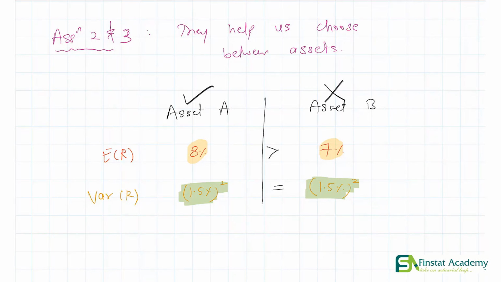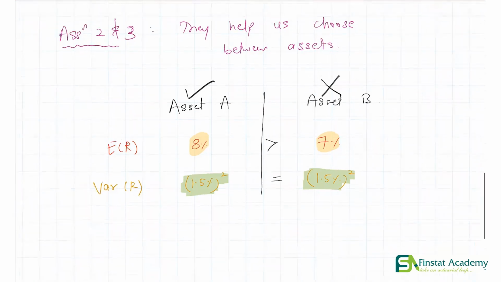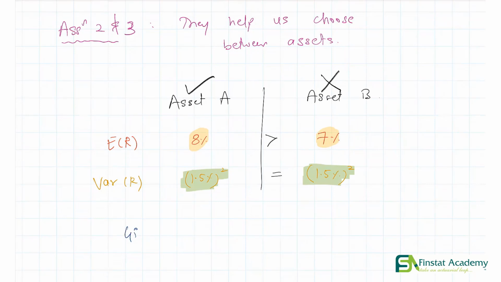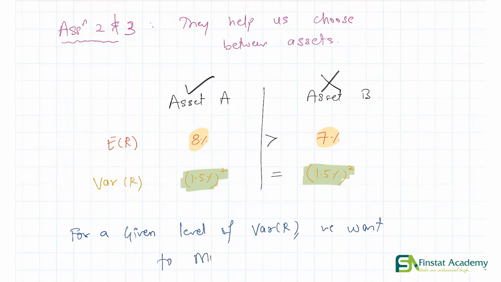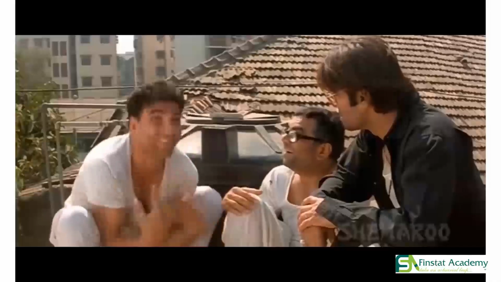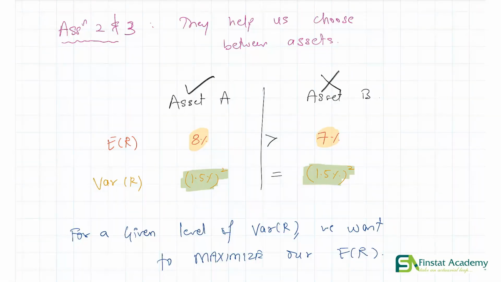Okay. If I want to generalize this idea a little, can I say that for a given level of risk, we want to maximize our returns. For a given level of variability, we would like to maximize our expected returns. The higher the return, the better, right? There will be money and more money. And this is what is assumption 2.